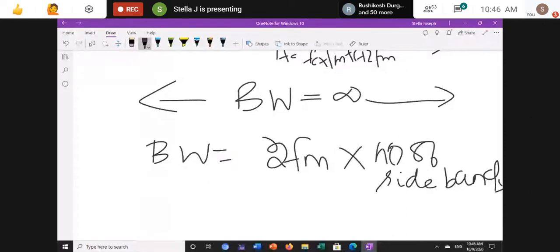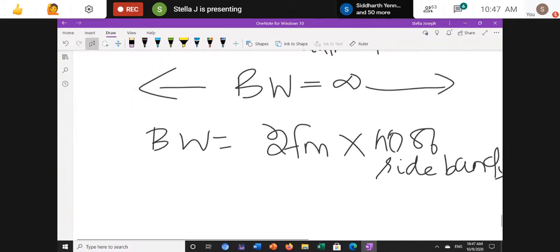But here we can't predict. So they analyzed and thought that in frequency modulation at least a minimum of 8 frequencies will be there. So they gave the equation 2FM into the number of sidebands. If there are 4 sidebands, or more exist, the bandwidth is multiplied accordingly, 2FM into the number of sidebands.